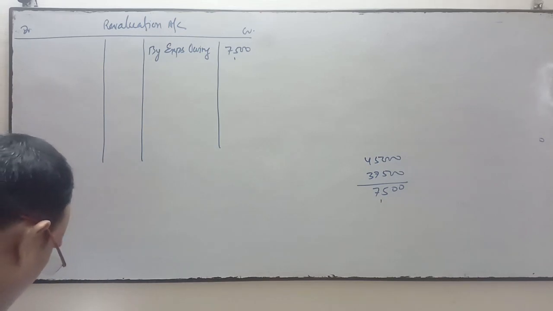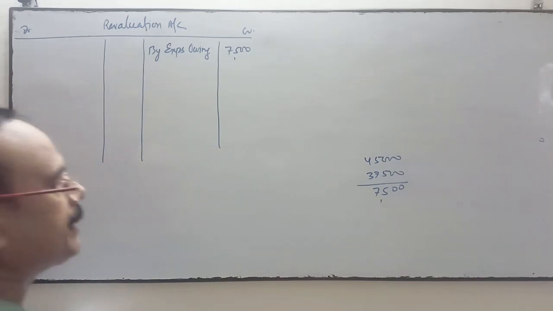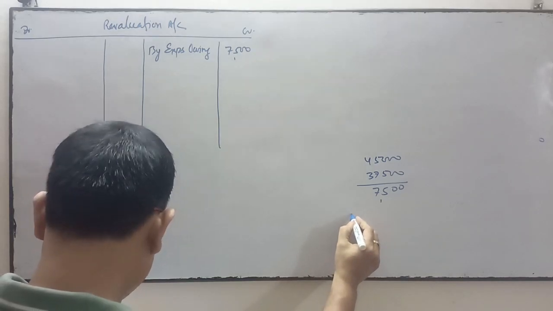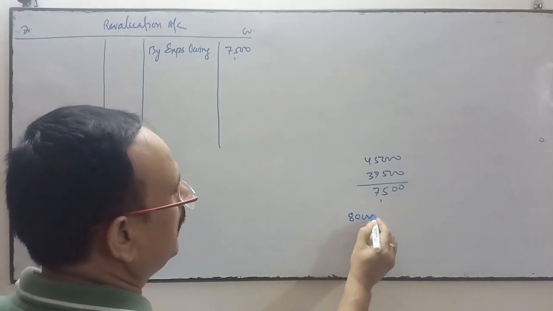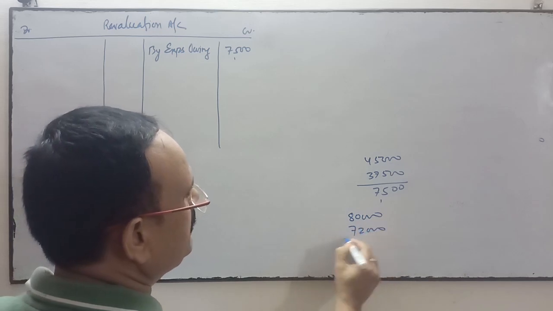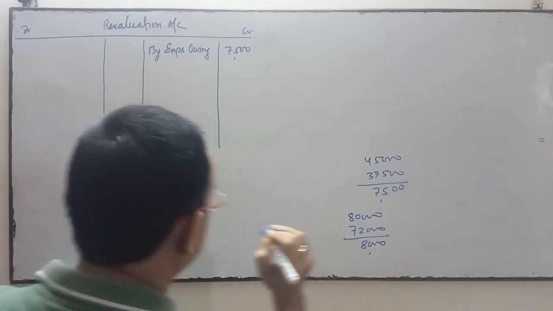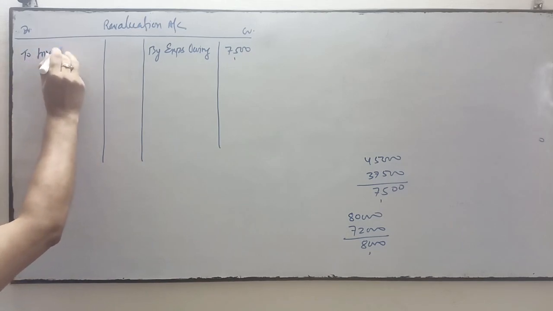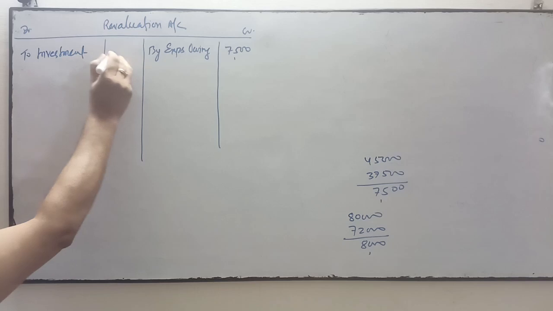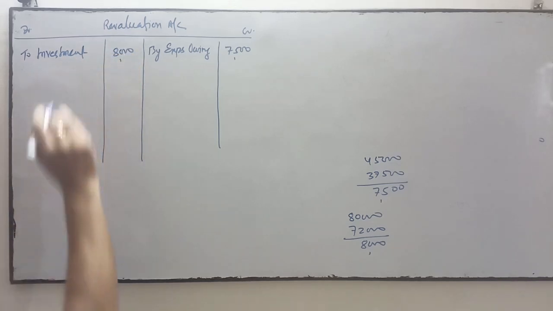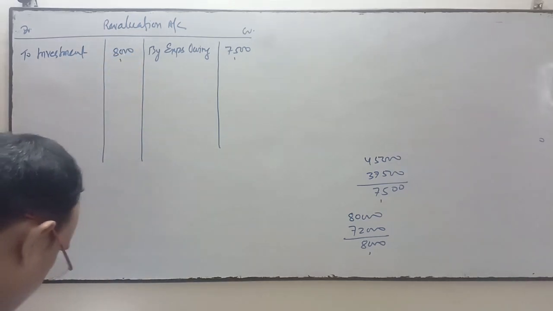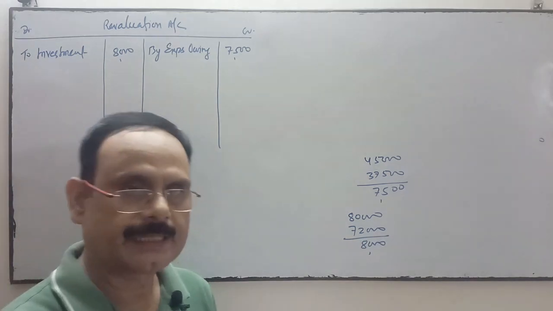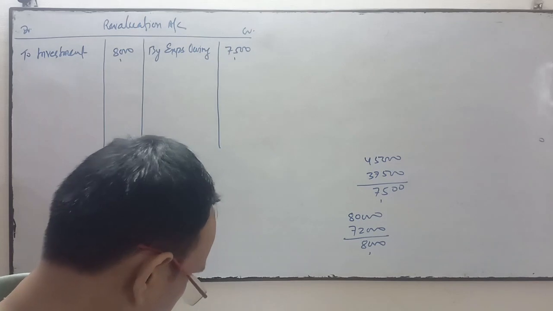Thereafter, point number 3, investment revalued at 72,000. In the balance sheet, investment is 80,000 and it is revalued at 72,000. It means it is decreased by 8,000. So when the investment decreases, we will write it on the debit side, it's a loss for the business. Investment on the debit side, 8,000. Later on we'll see Ram took over the investment at this value. We'll see it later on.